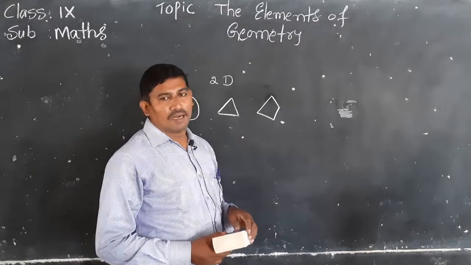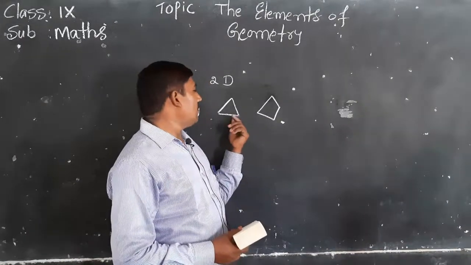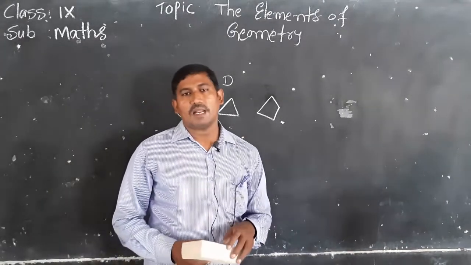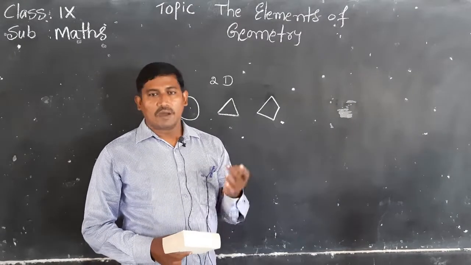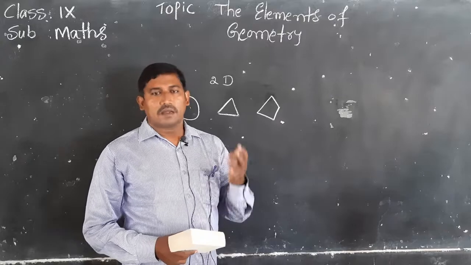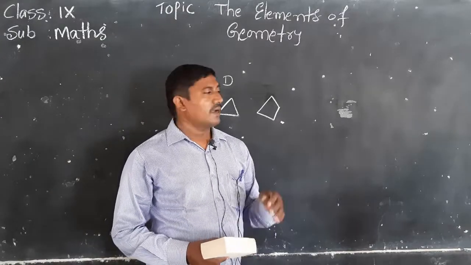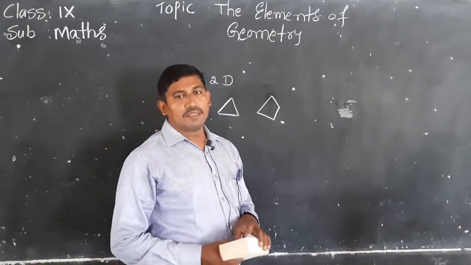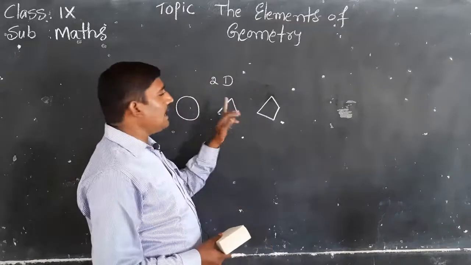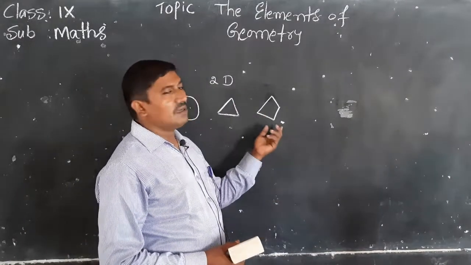Different types of quadrilaterals, we already learned in 8th class, and triangles in 7th class. Quadrilaterals include trapezium, parallelogram, kite, arrowhead, rectangle, and square, and there are different types of polygons. These are all 2D, two-dimensional figures. Why? Because they have length as well as breadth.